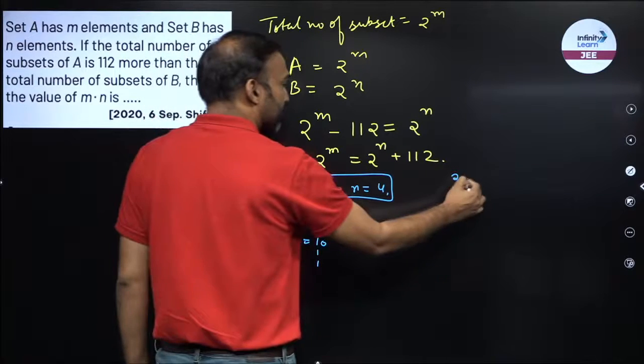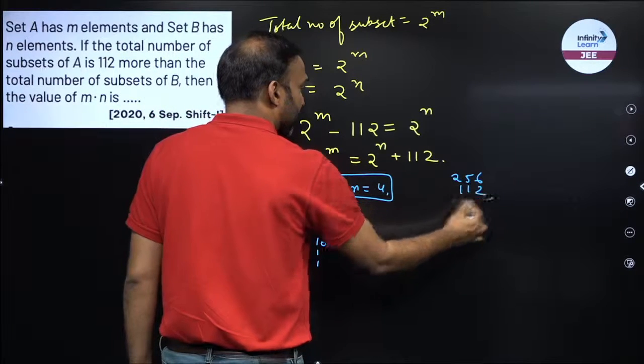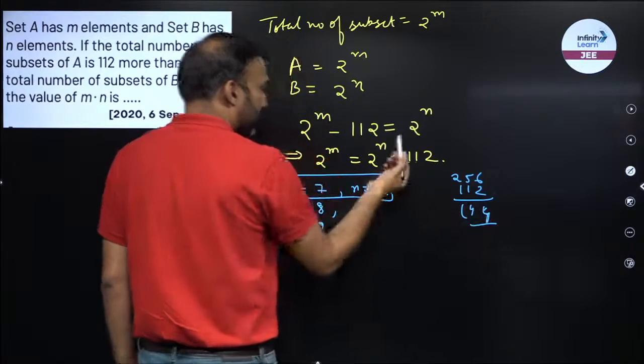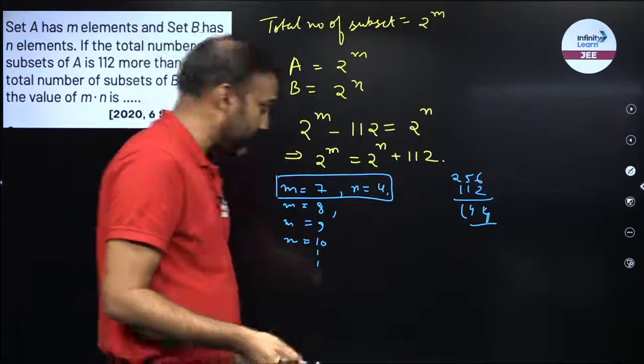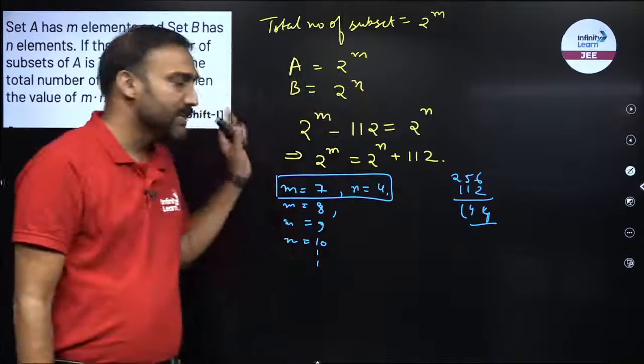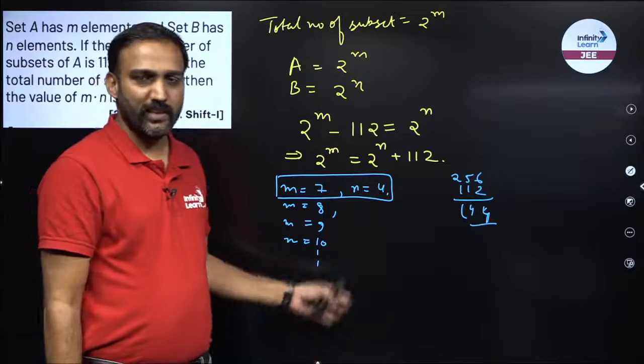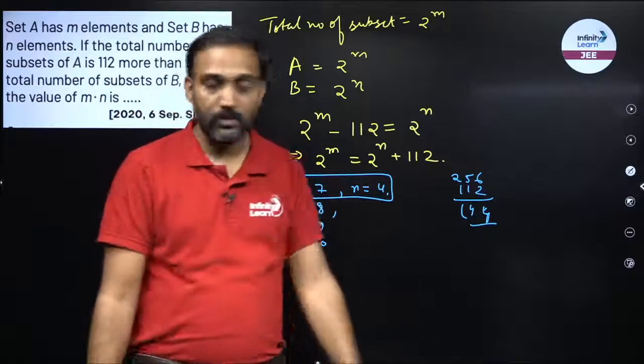So 256 minus 112, this is 144. 144 is not a multiple of 2, so n will not come down as a natural number. So I know the answer is m, 7 and 4. And if you try n as 10, 11, 12, 13, you won't get the answer. This is the only possible value, 7 and 4.